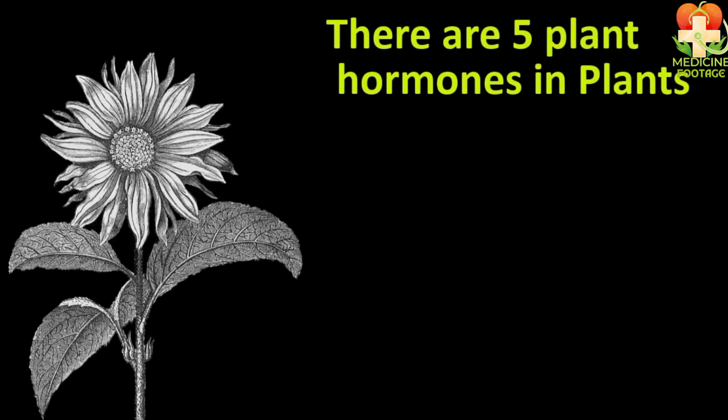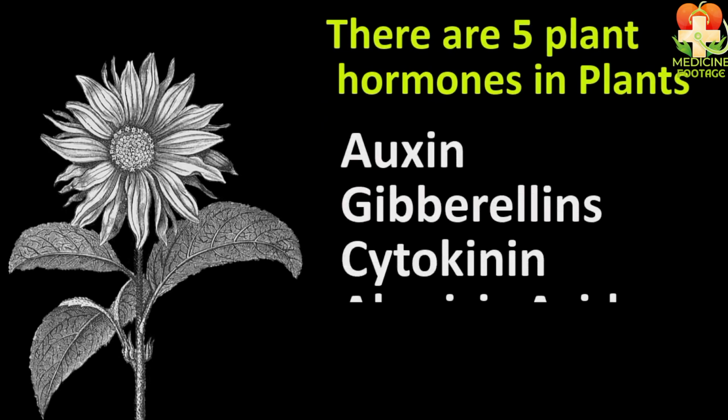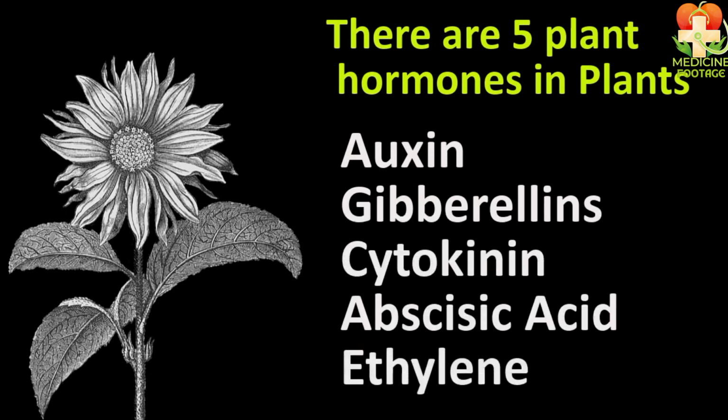Students, there are a total of 5 hormones in plants. Their names are auxin, gibberellin, cytokinin, abscisic acid, and ethylene. We will now study all these 5 hormones and all their functions.